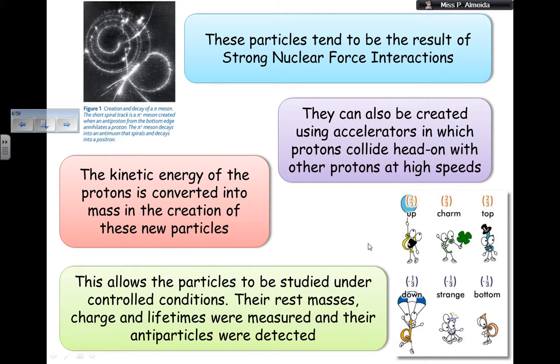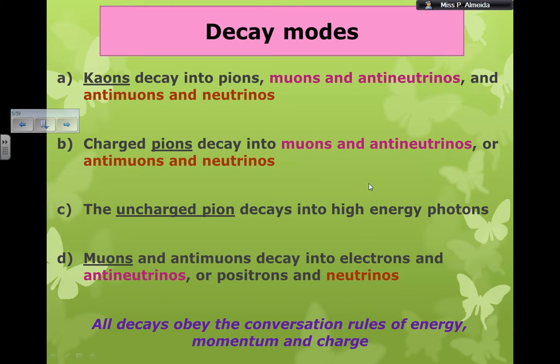Their rest masses, their charges, and lifetimes were measured, and the antiparticles were detected as well. Remember that for every particle there is an antiparticle with equal but opposite charge, and with the same rest mass. Now, these particles can decay. You're going to find this a little bit weird maybe when you first hear it, but just think about it. The first thing that you need to remember is that any particle that decays is going to create particles that are smaller.